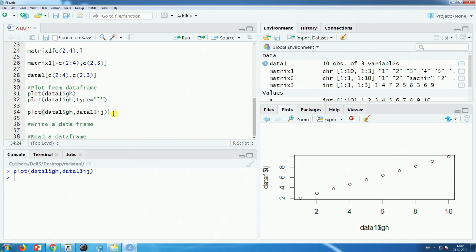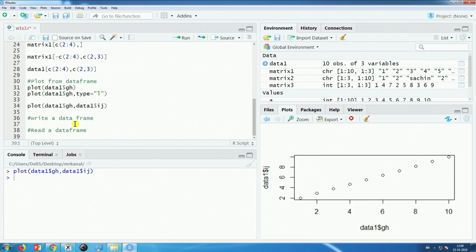The next part I will just show you how to save a data and how to read a data. Till now we have created the data on our own, but sometimes we have to save a subset of the data that we have created, and sometimes we have to read a data set from somewhere it is saved. So, this is something that we will show you. First I will save a data, this data1, and then I will read it. So, again, good practice is that you put a working directory.